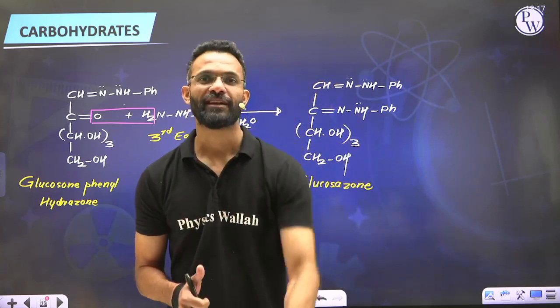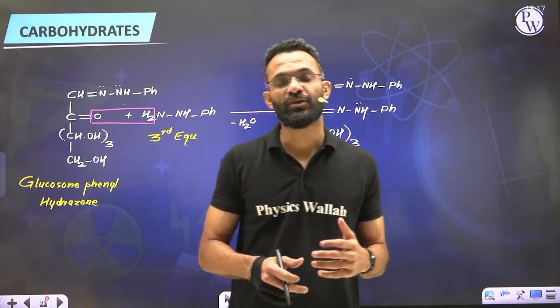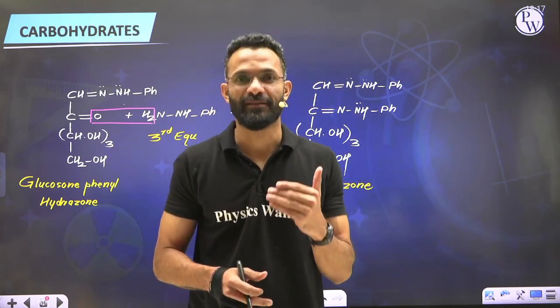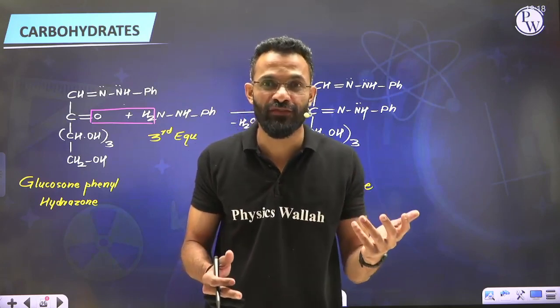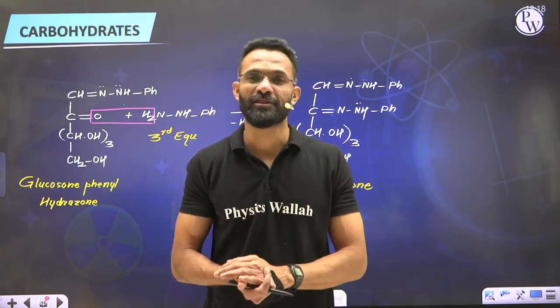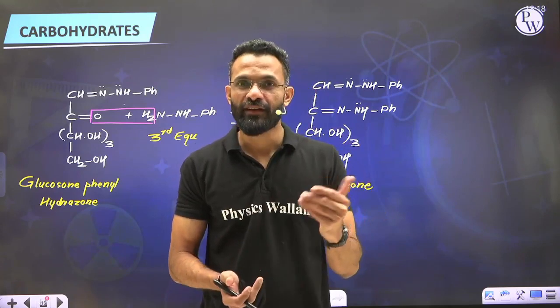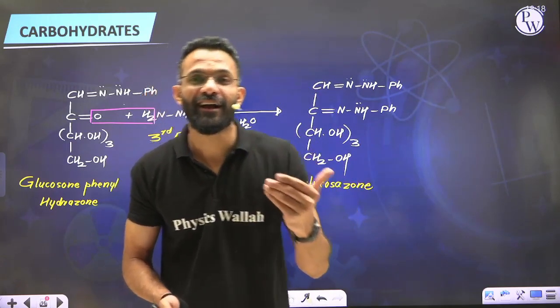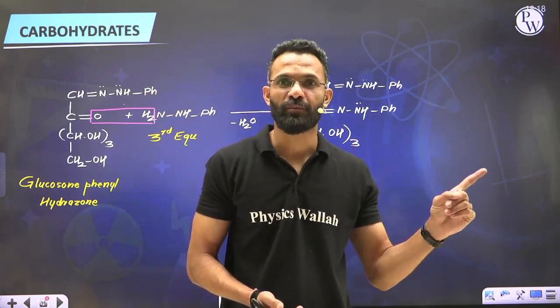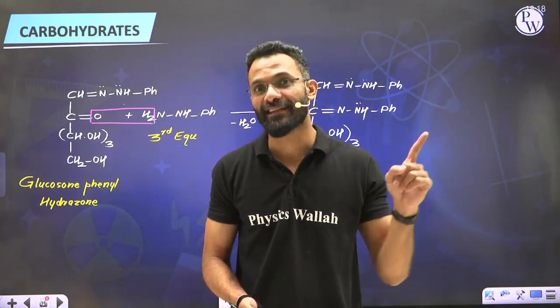So reduction with red phosphorus and HI ensured that the glucose contains 6 carbon. But just 6 carbon does not indicate its other structural features, as in what kind of functional groups are present. So what we did, we allowed glucose to react with acetic anhydride. The product which was obtained was glucose pentaacetate.